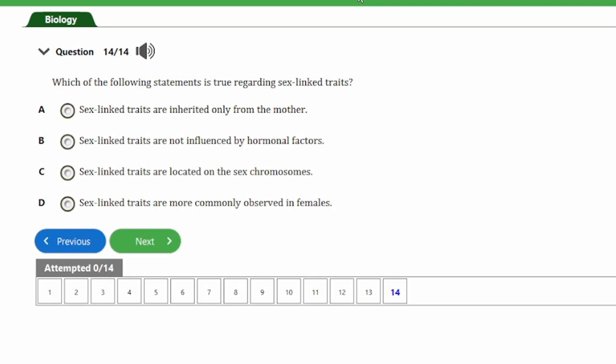D, sex-linked traits are more commonly observed in females. So guys, the answer to this question is option C, and that's the sex-linked traits are located on the sex chromosome. So sex-linked traits are usually located on the sex chromosome.